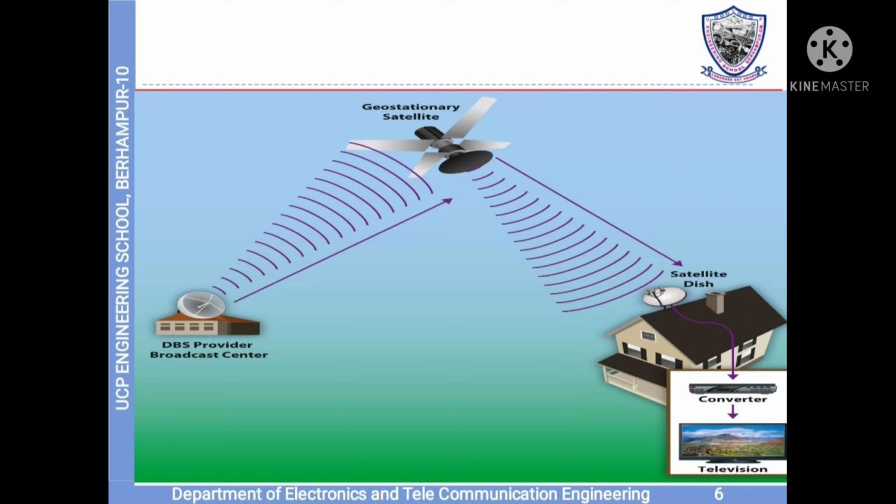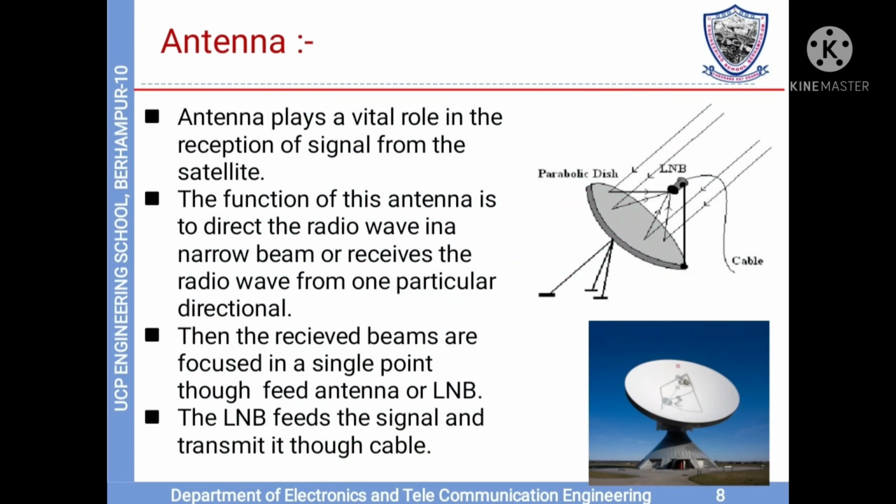DBS provider broadcast center sends the signal to the geostationary satellite. The geostationary satellite sends that signal back to the satellite dish, and the satellite dish transfers that signal to the converter. The converter converts that coded signal to an analog signal and sends it to the television.